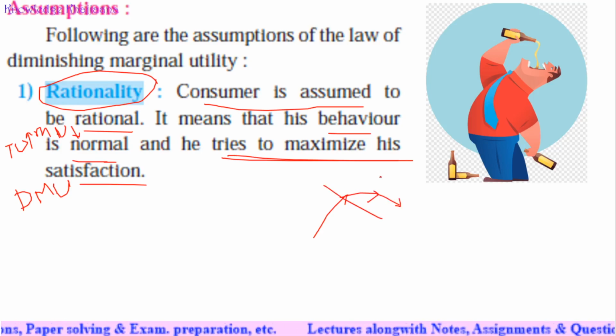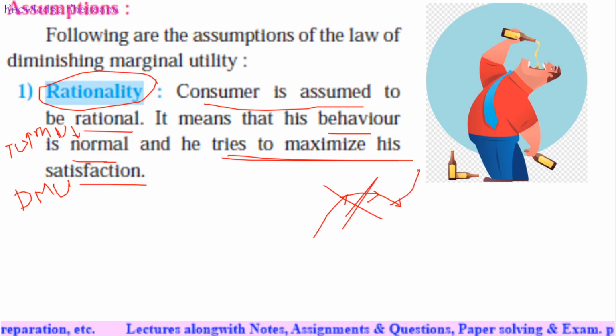This is not applicable for the addicted person. Okay, because the addicted person keeps on drinking more and more alcohol. So he is not a rational person. So for such people, this law of diminishing marginal utility is not applicable. So this is the assumption. This consumer should be rational. Otherwise for this kind of people the marginal utility curve will not come down.